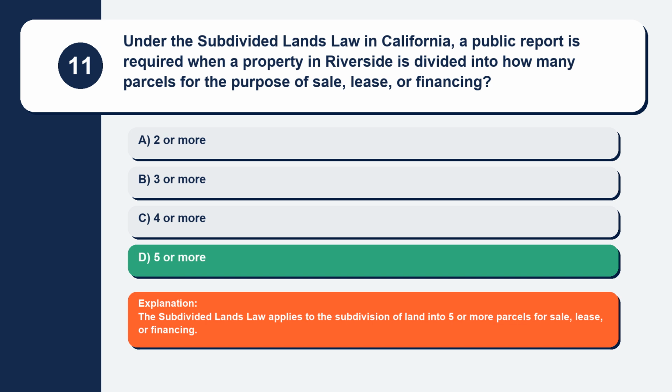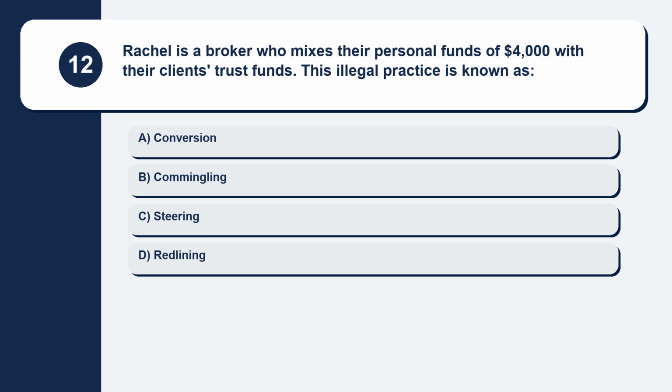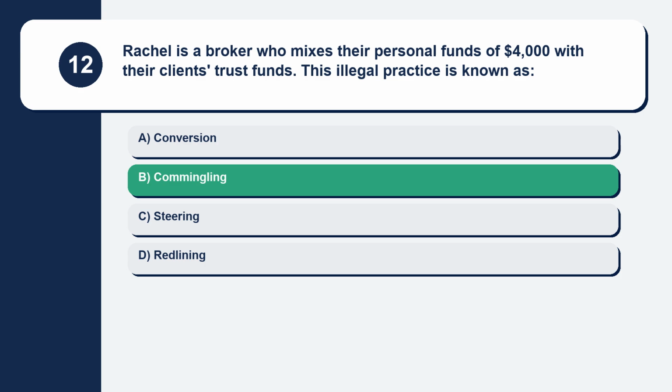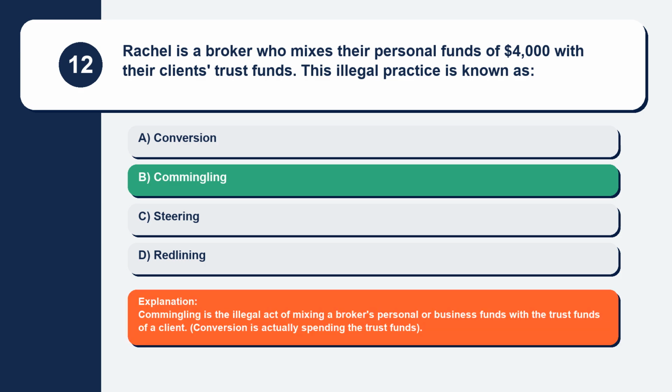Question 12. Rachel is a broker who mixes their personal funds of $4,000 with their clients' trust funds. This illegal practice is known as. Here are your options. Option A, conversion. Option B, commingling. Option C, steering. Option D, redlining. The correct answer is option B, commingling. Explanation. Commingling is the illegal act of mixing a broker's personal or business funds with the trust funds of a client. Conversion is actually spending the trust funds.